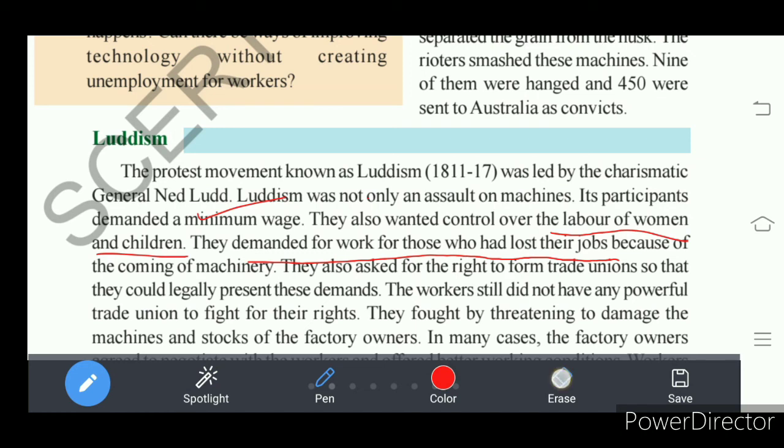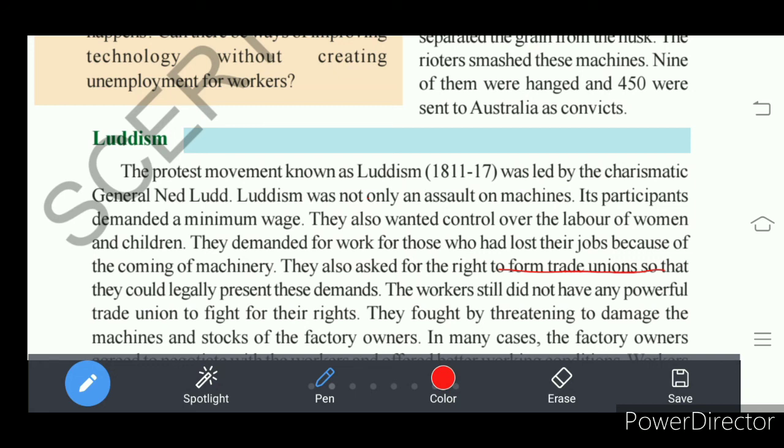Understand? So for all these things, there should be rights for the workers. They demanded that workers should be allowed to form unions, trade unions. They also demanded the right to form trade unions. With that, they could represent their demands legally to the government. Understand? So workers still did not have any powerful trade union. There was no powerful trade union.